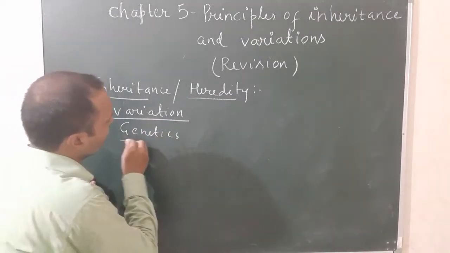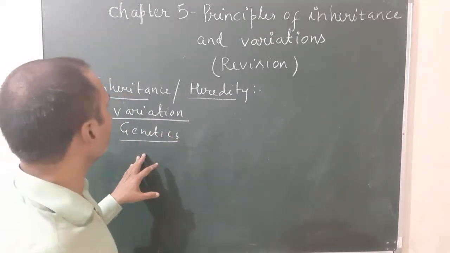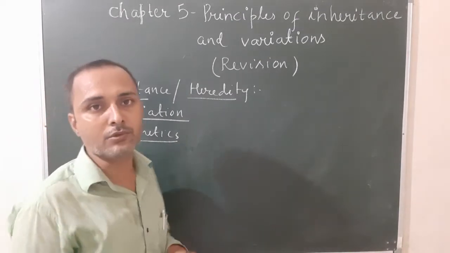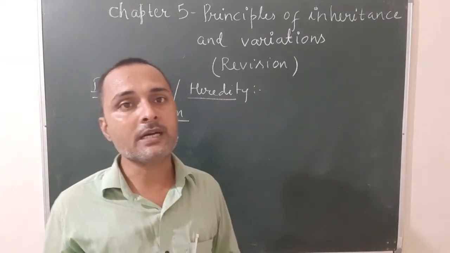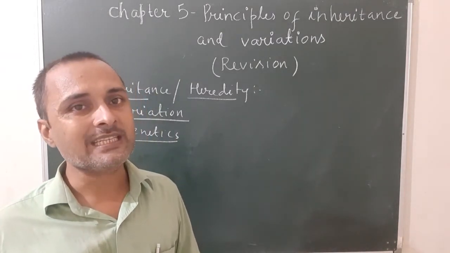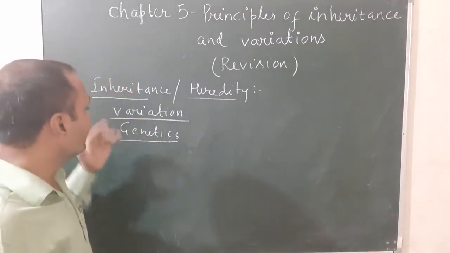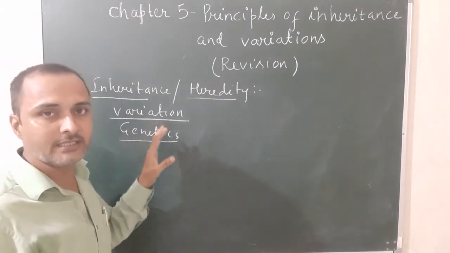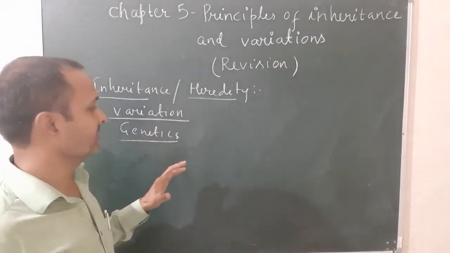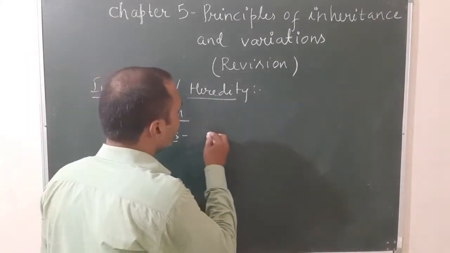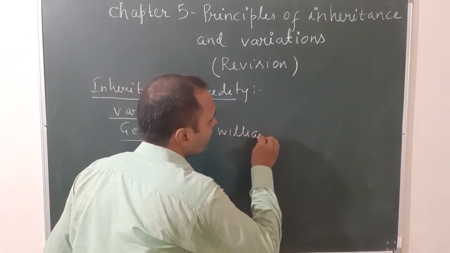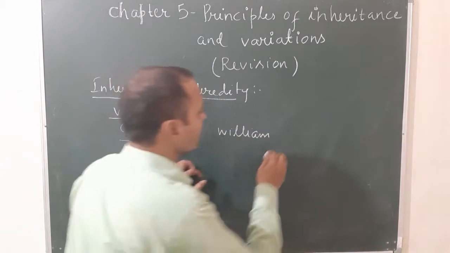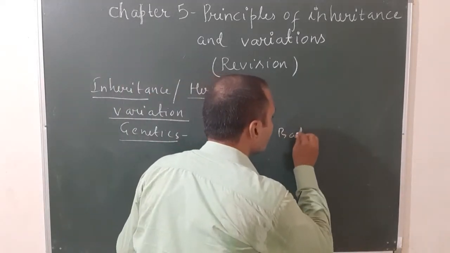The branch of biology which deals with the study of inheritance and variation is known as genetics. Once again, what is genetics? The branch of biology which deals with the study of inheritance and variation is known as genetics. The term genetics was coined by William Bateson.